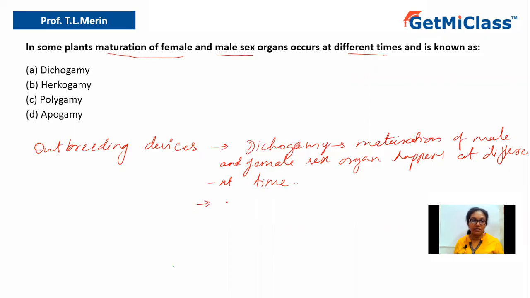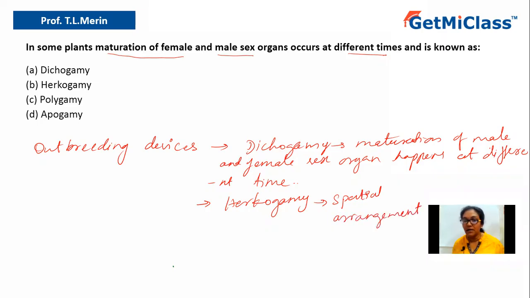The second mechanism is hercogamy. Hercogamy is nothing but the spatial arrangement in such a way that there is no self-pollination. It is related to the spatial arrangement of the sex organs so as to avoid self-fertilization.